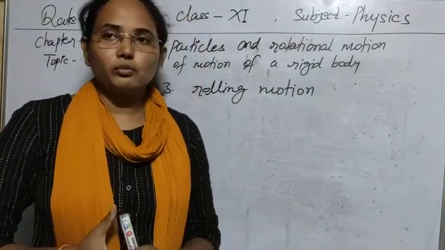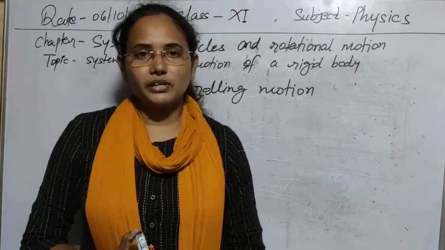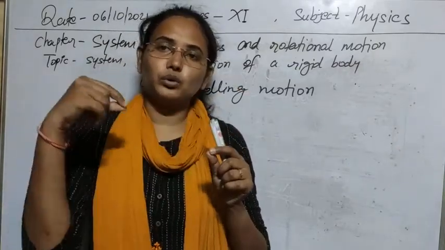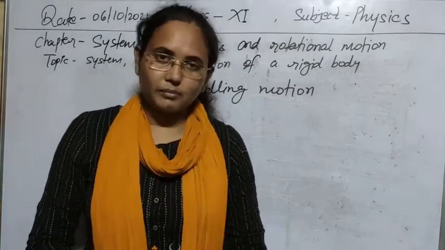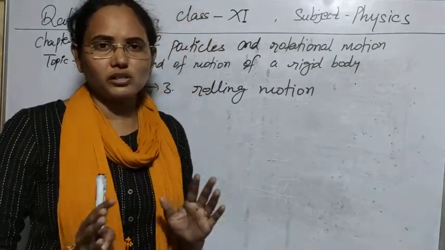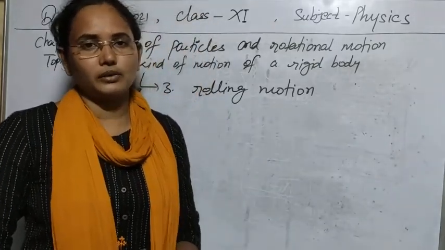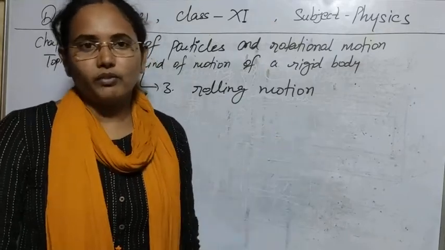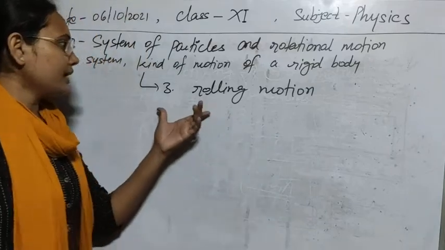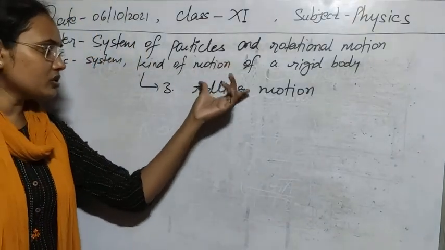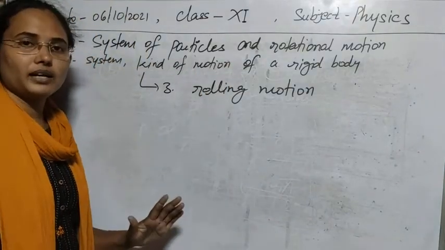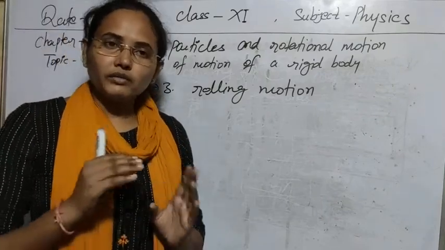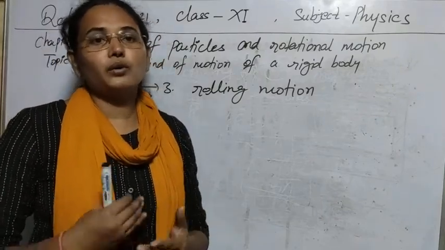The fourth kind of motion is also possible, that is vibratory motion. If we displace a particle and it starts to do to and fro motion, that is known as vibratory motion. We have not discussed that in this chapter, so I am not taking it into consideration. In unit 10 we will discuss it. So the kinds of motion of a rigid body are now clear, and as an introduction to this chapter, it is clear what we are going to do.